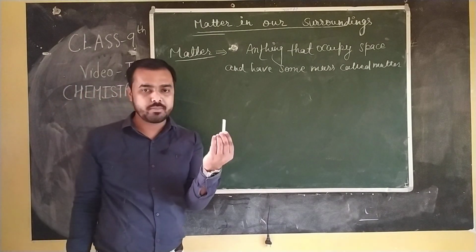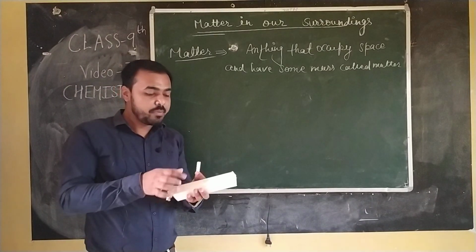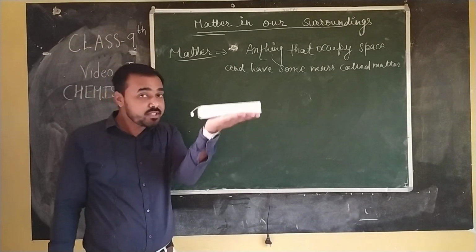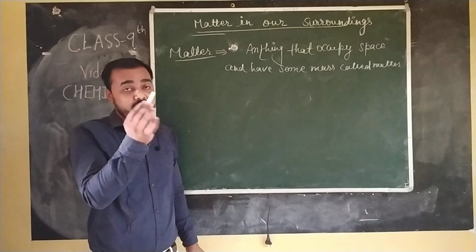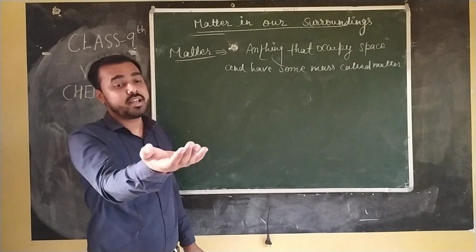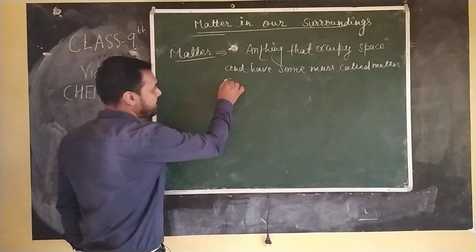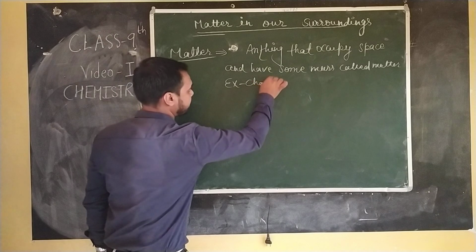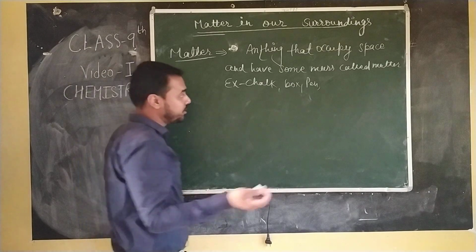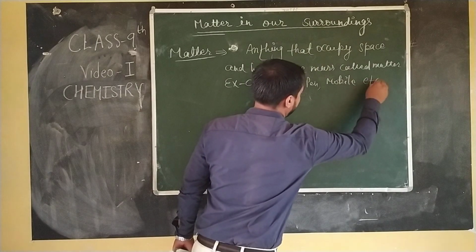Suppose I have taken a chalk in my hand, and another example, suppose there is a box in my hand. If I put this box in my palm, what do you think? It is taking some space and there must be some mass of it. Another example, if I have taken a chalk in my hand, what would happen? There must be some mass and it is kept in some space. Clear? So it is called matter. So as examples we can write chalk, box, pen, or we can take the example of the mobile phone that we are using for making online videos. So here I write the mobile.